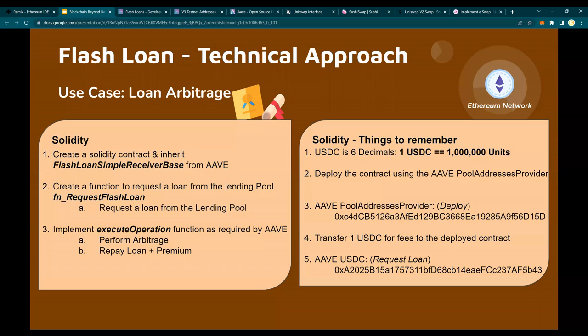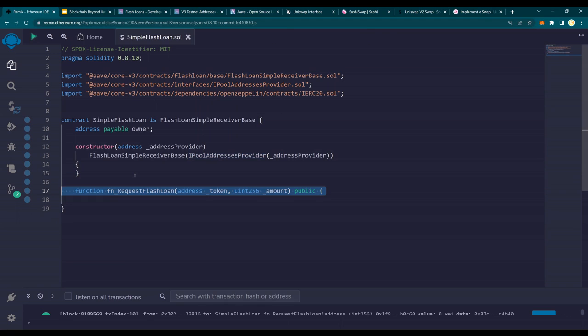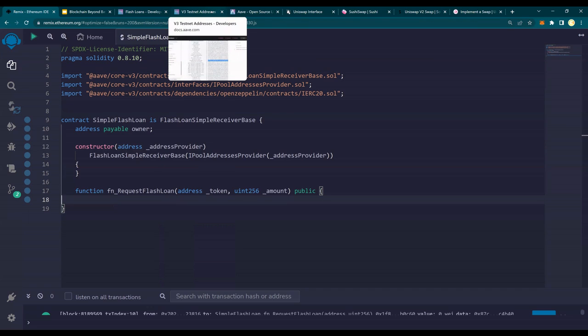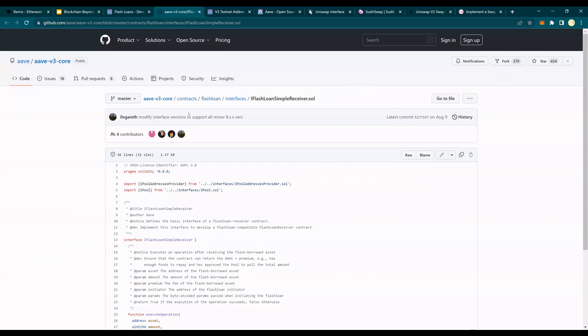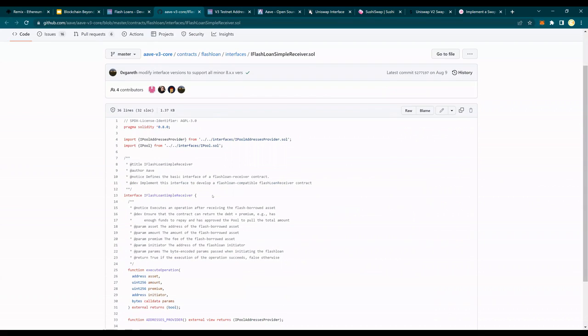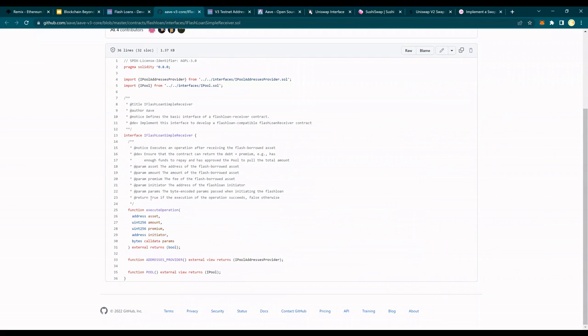Next is I'm going to create the function request loan. So let's do this. Function requestFlashLoan. And we know from our documentation, which is here, if you go to the Flash Loan simple, this is the documentation, and you would see that this is your executeOperation, right?